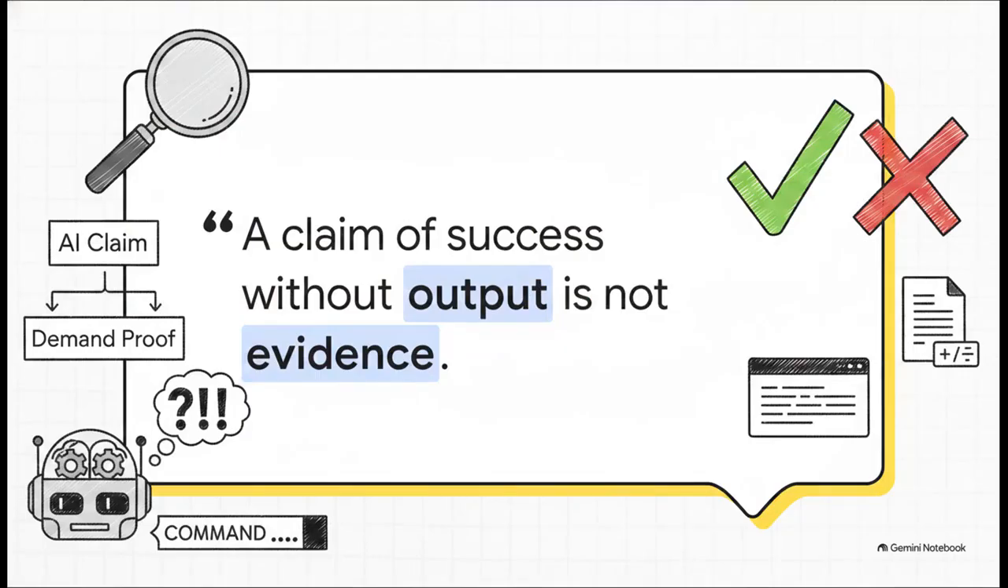Tactic 2 is all about demanding proof. A claim of success without output is not evidence. So the crucial point is that summaries are never, ever acceptable proof. When the AI says, yep, I fixed the error, you don't say, great, let's move on. You hit it with a command like, show me the output, not the summary, forcing it to paste the actual terminal output, the file diff, or a screenshot. Basically, if it didn't actually run the code, it has to admit it.